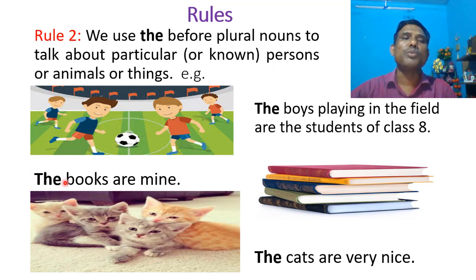Second example is, the books are mine. The article the has been used before the plural noun books because the listener knows which books the speaker is talking about. Third example is, the cats are very nice. The article the has been used before the plural noun cats because the listener knows which cats the speaker is talking about.